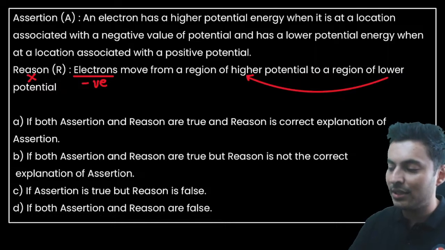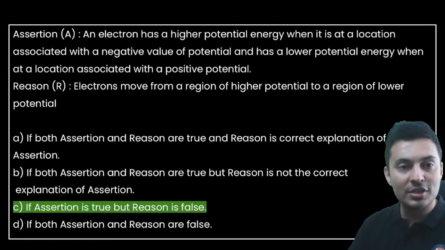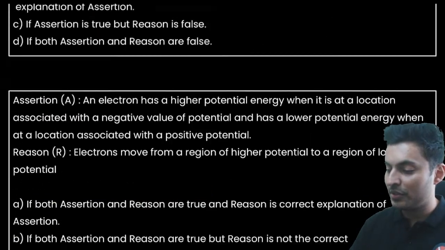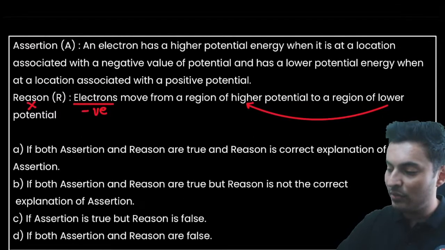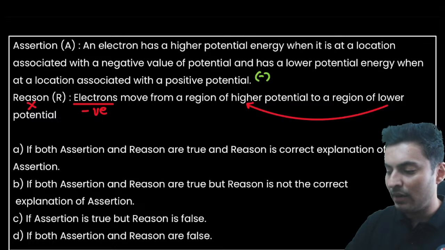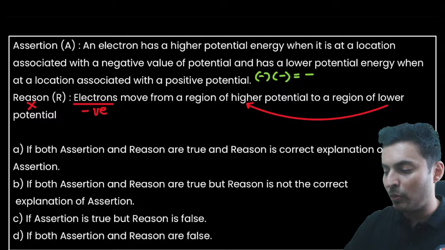Electron has higher potential energy when it is associated with a negative value of potential, and has lower energy when it goes to positive potential. I think this is correct. So guys, assertion is true and the reason is going to be false. And what is the reason for that? Well, see guys, when you have a negative charge and you multiply it with a negative potential, the energy becomes positive.